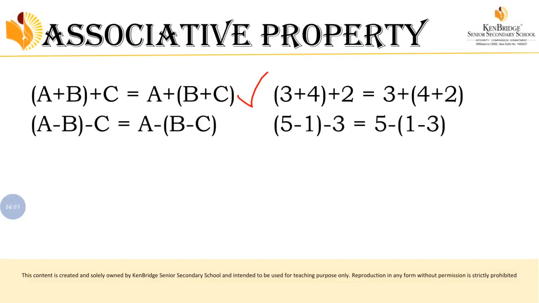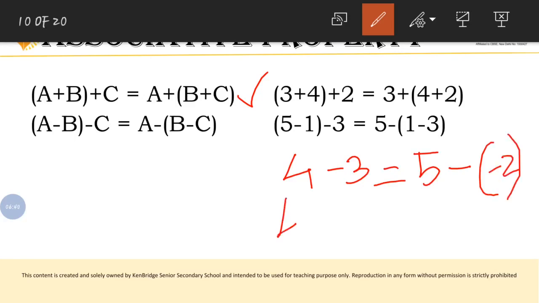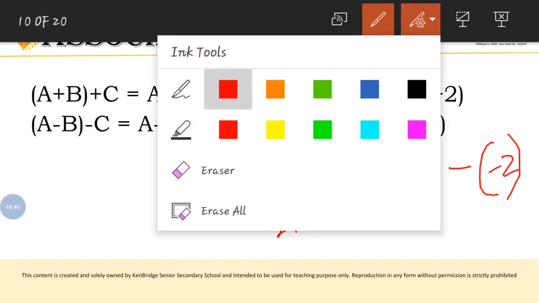Okay, that is (a minus b) minus c is equal to a minus (b minus c). But here we have grouped a and b together. Here we have grouped b and c together. For this I have given this example. Okay, so let's solve this example, then you can understand. So first we have to concentrate on brackets. So (5 minus 1) will be 4 minus 3 is equal to 5 as it is, minus (1 minus 3), what is the answer? Minus 2. Minus 2. So this will change.